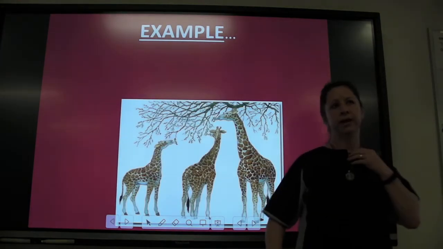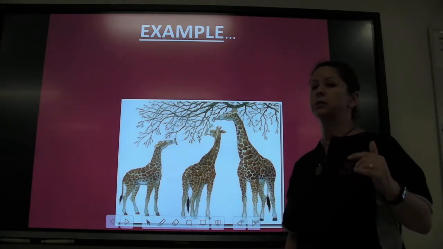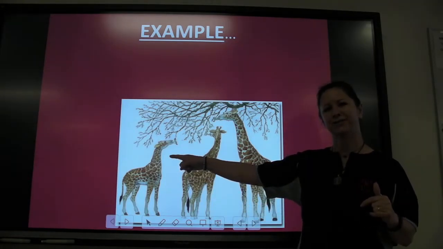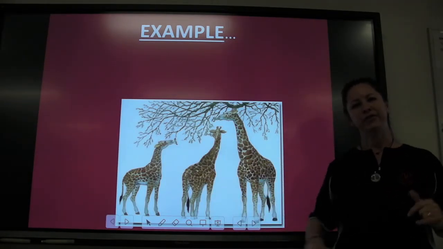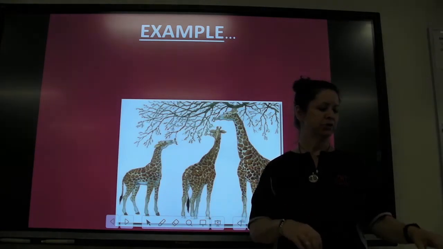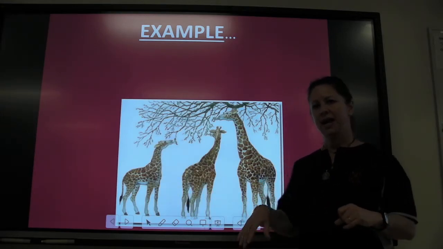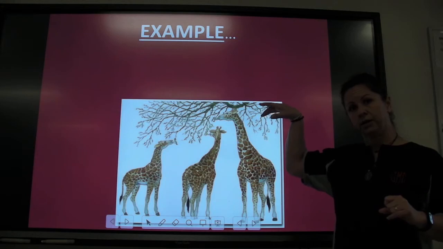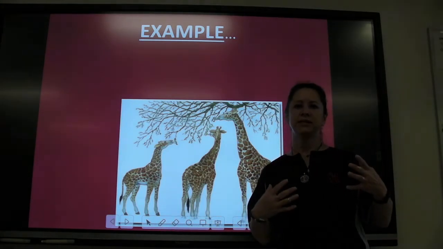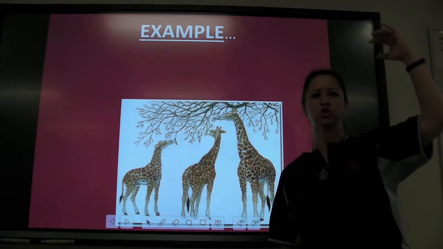And this is an example. This example looks a little bit weird, but it's true. Fossil evidence shows us that giraffes used to have short necks. All right? Giraffes used to live in a place that had lots and lots and lots of grass. And so it was really easy for them just to lean down and get plenty to eat, or they had little bushes. But then their environment started changing, and they live in a more desert environment. And so the things that keep green leaves all year long are trees.